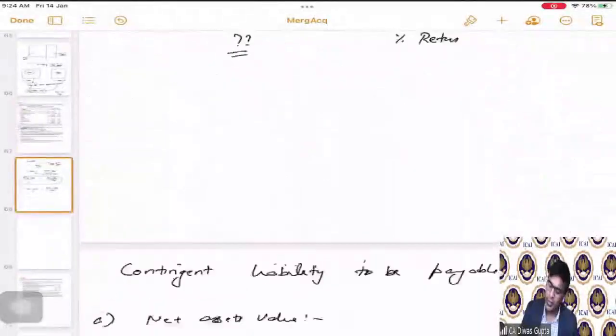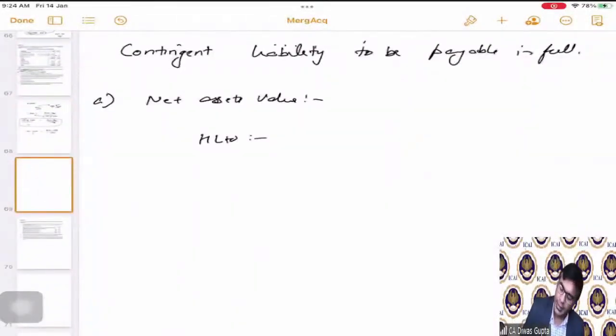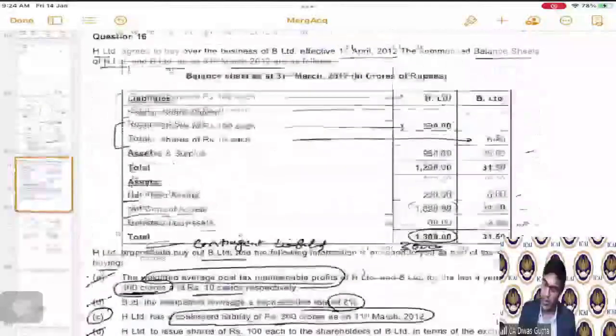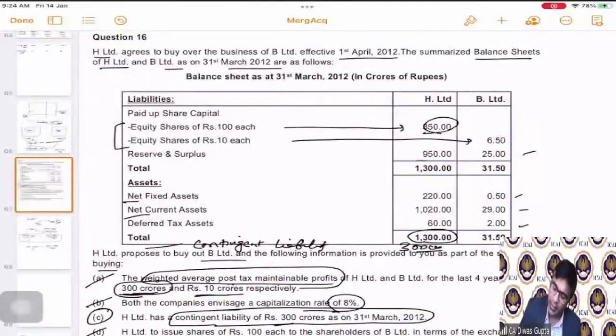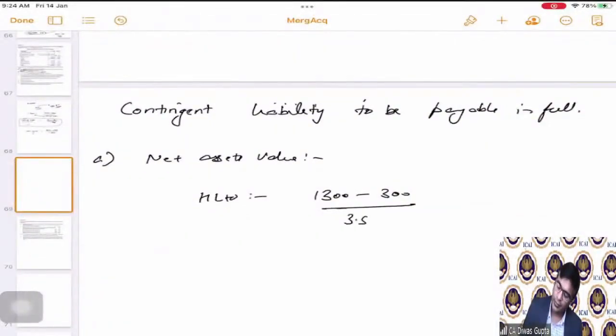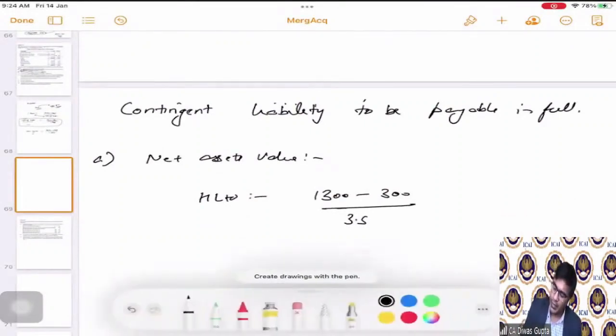So those are already adjusted. 1300 minus 300 for the contingent liabilities divided by the number of shares. The number of shares is how much? 350 divided by 100, which is 3.5. Correct? This is for contingent liability.